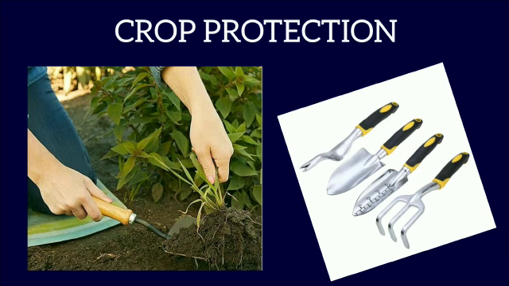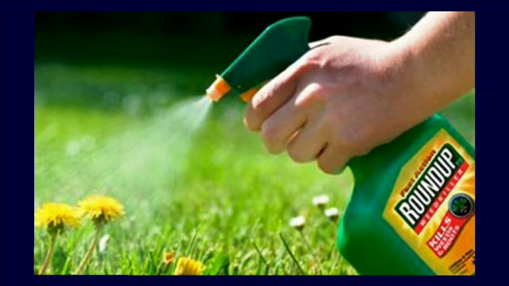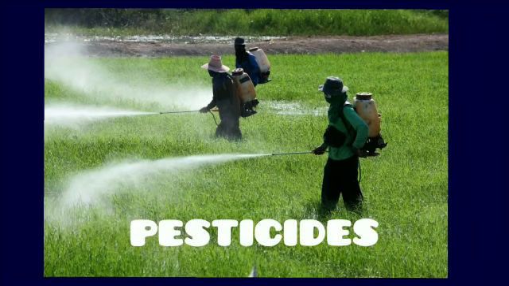Crop protection, that is, protection of crops from weeds or pests. Weeds are the unwanted plants and pests are the organisms that specifically attack and damage crops. Weeds can be removed manually using a trowel or harrow, or by using weedicides. Pests can be killed by spraying pesticides.